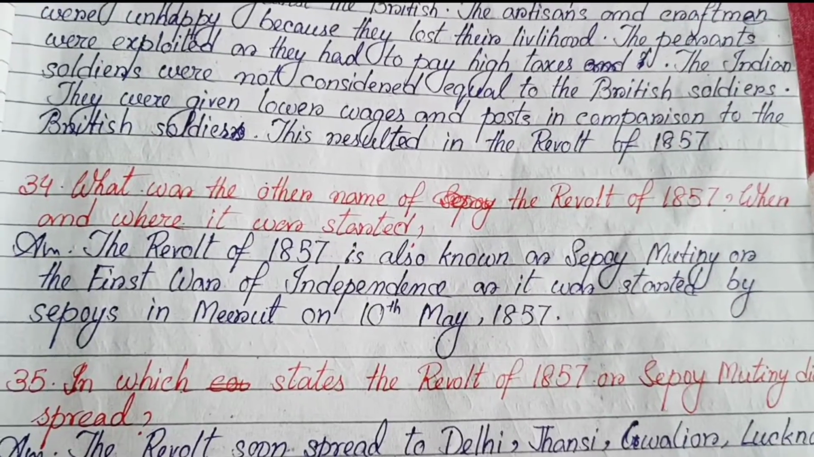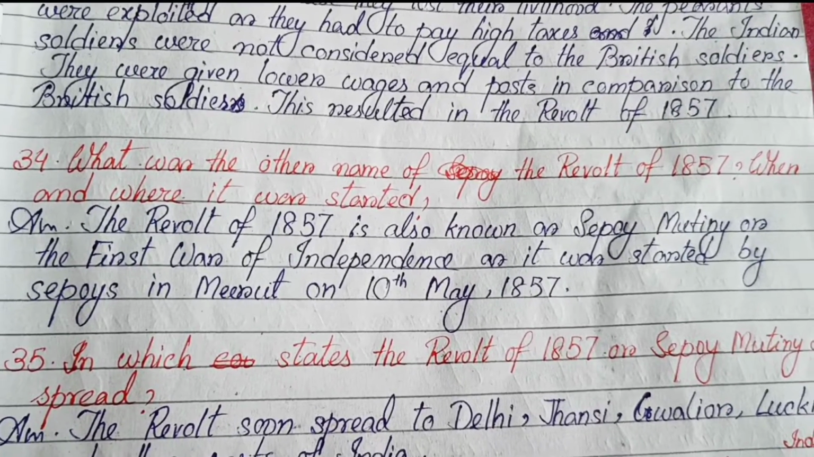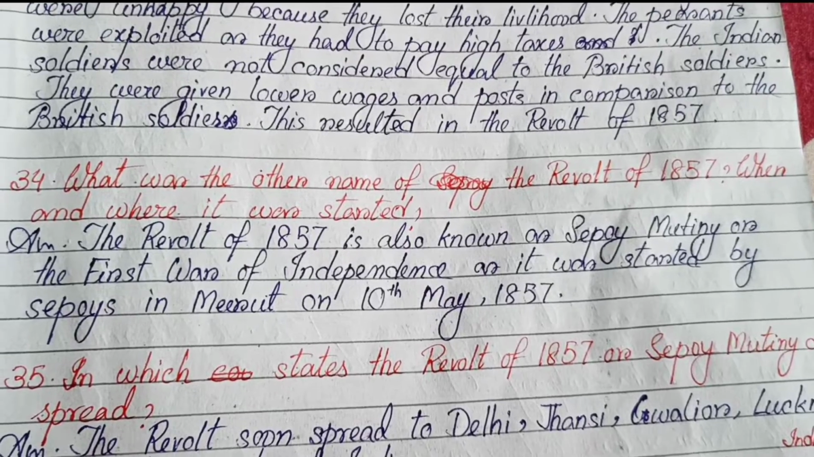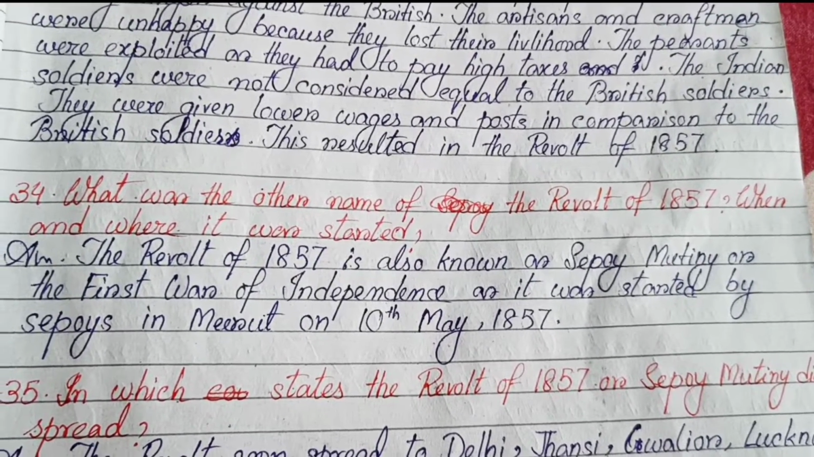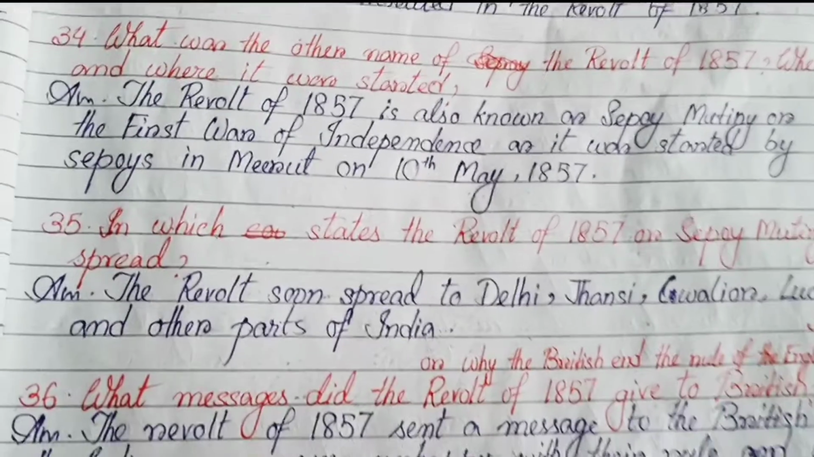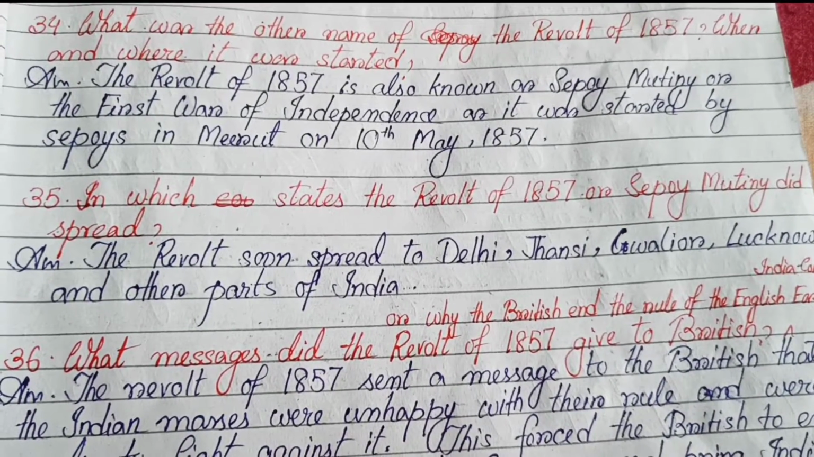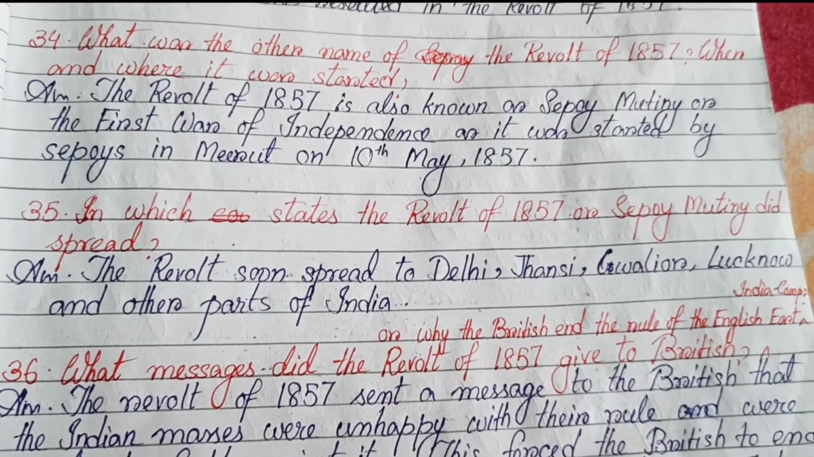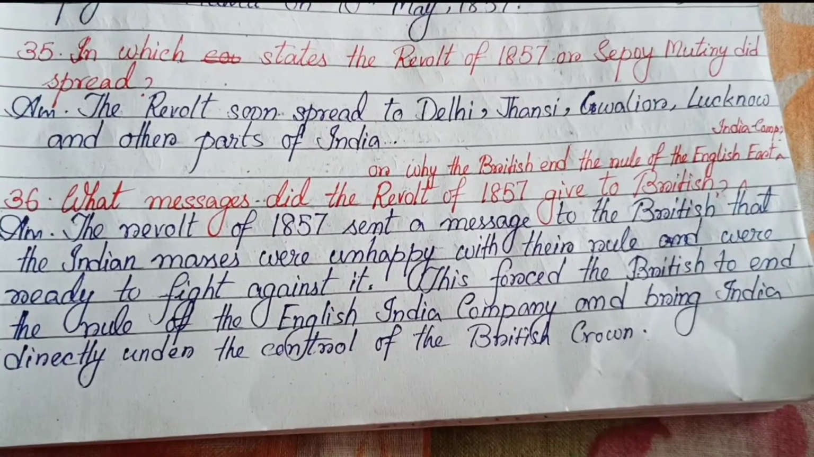Number 34. What was the other name of the revolt of 1857, and when and where was it started? The revolt of 1857 is also known as the Sepoy Mutiny or the First War of Independence, as it was started by the Sepoys in Meerut on 10th May 1857. Number 35. In which states did the revolt of 1857 or Sepoy Mutiny spread? The revolt soon spread to Delhi, Jhansi, Gwalior, Lucknow and other parts of India.